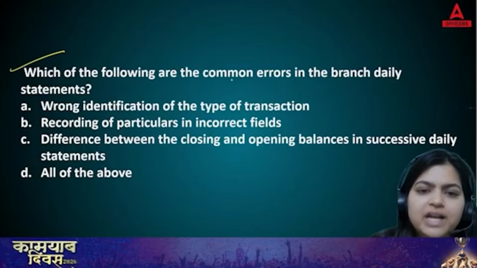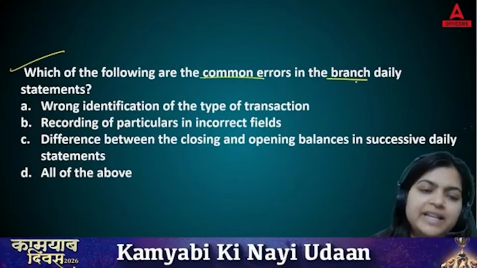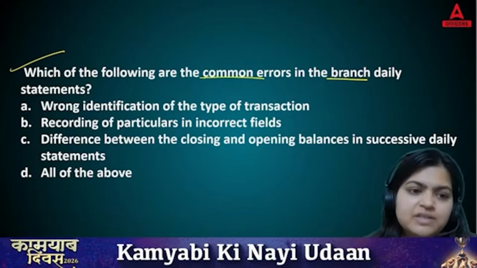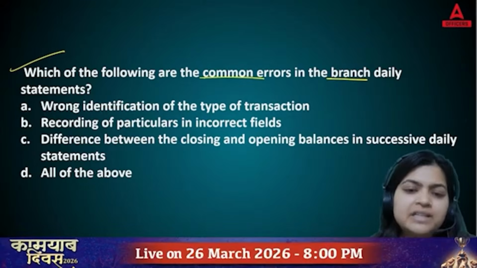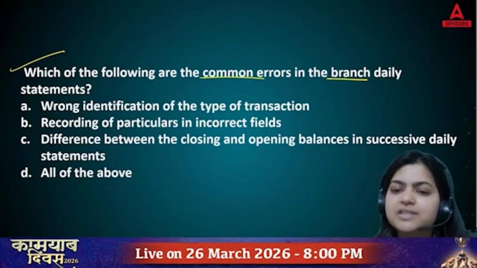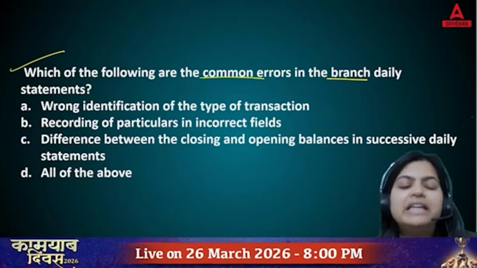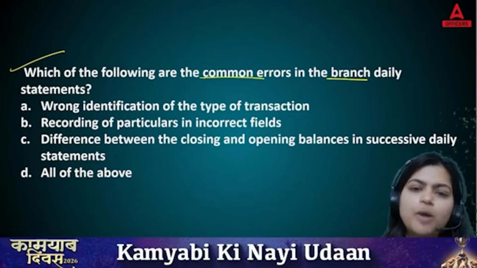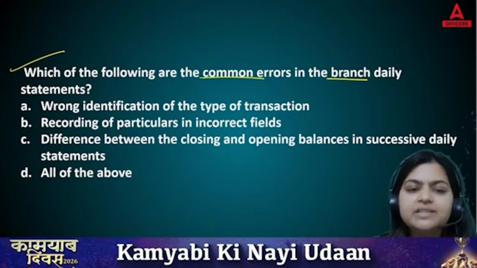Which of the following are the common errors in the branch daily statements? A. Wrong identification of the type of transactions. B. Recording of particulars in incorrect fields. C. Difference between the closing and opening balances in successive daily statements. D. All of the above. So basically here we are identifying which are the common errors in the branch daily statements.